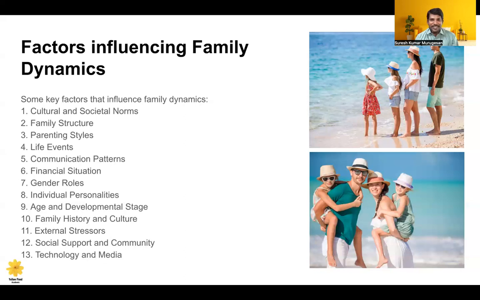That also determines family dynamics. Then gender roles played by the family members, individual personalities, age and developmental stages, family history and culture, external stressors, social support and community, and technology and media.